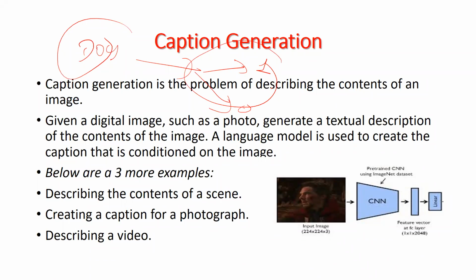Okay, so there are some examples, like describing the content of the image. This is the image, and we have to describe its content in the sense of 0 and 1. If 1, then these people are happy. If this image is in the form of 1, it means this is sad, like this. Then creating the caption of the photograph and describing the video.